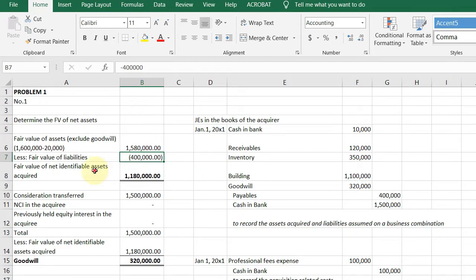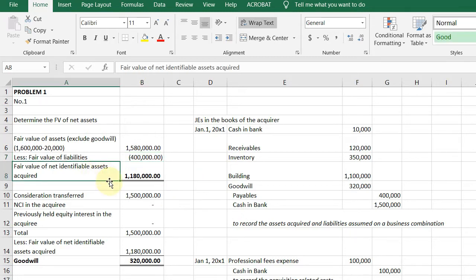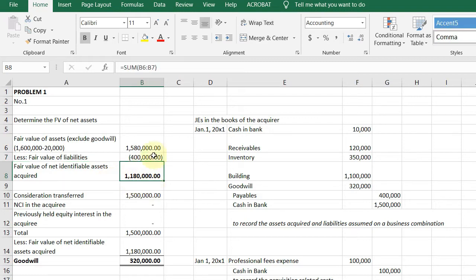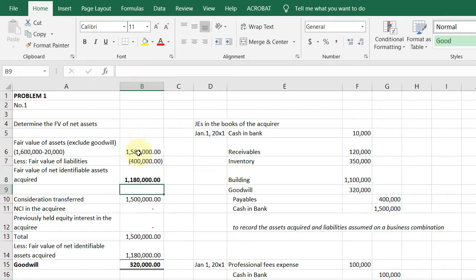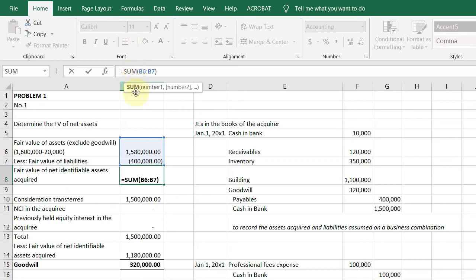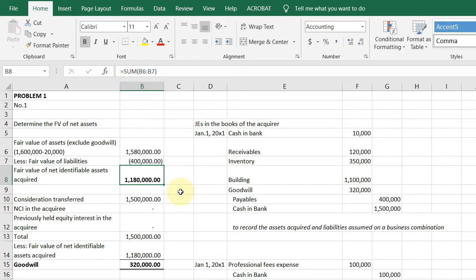So, we have fair value of net identifiable assets acquired, 1,180,000. So, minus mo lang siya. Usually, I do summations kasi ginagawa ko ng negative to para kita ninyong siya ay deduction. Okay? Kasi kapag ginawa kong 1.58 tapos yung value niya dito is minus, hindi magiging additional. Kaya summation na lang yung ginagamit ko. Okay? Anyway, gets naman yun.